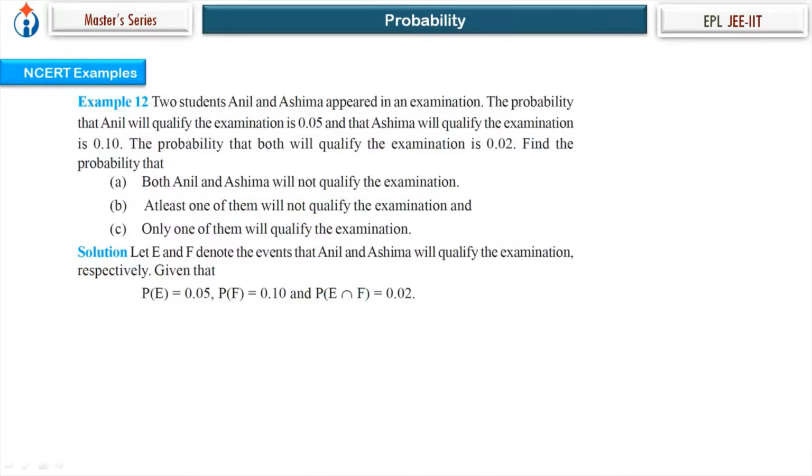Now let's look at the second part. At least one of them will not qualify.